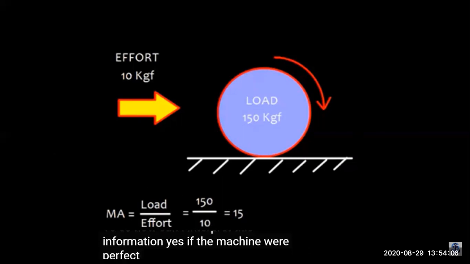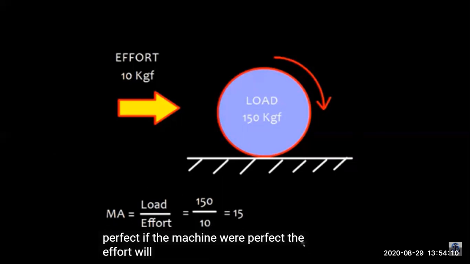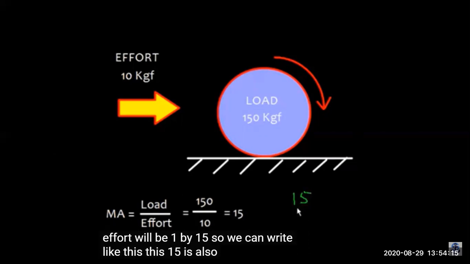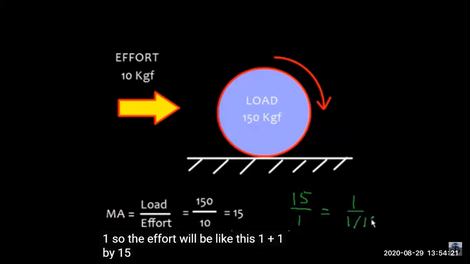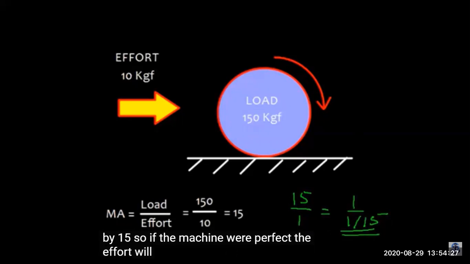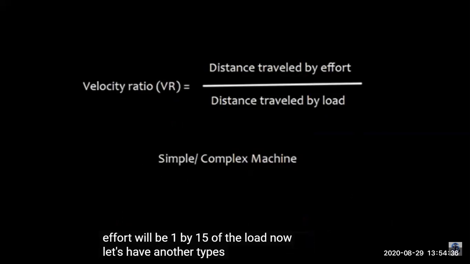To understand this information: if it is a perfect machine, effort will be 1 by 15. That is, the machine is converting 1 kilogram of force into 15 kilogram force. But we know that machines are not perfect because there are losses of effort due to resistance or friction and so many other things.